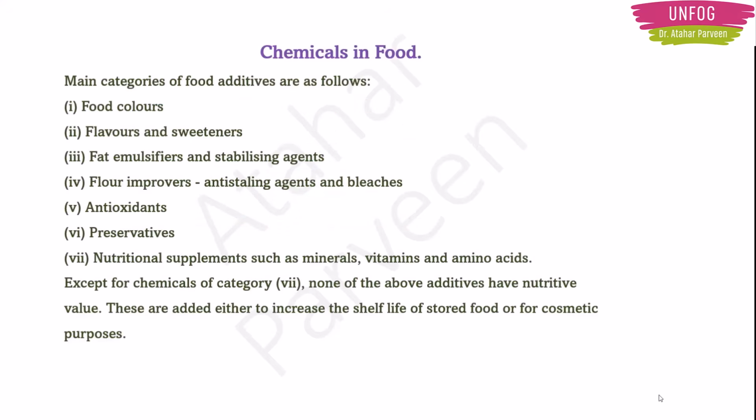Now there are main categories of food additives. Like I told you, food color, no? There are some categories they have divided. First is food color. They use chemicals to change the food color. Next, they use chemicals to change the flavors, and sweeteners. Now vanilla essence is there. Vanilla essence means they will not bring the actual vanilla from the plant. They will add that flavor, which is a chemical.